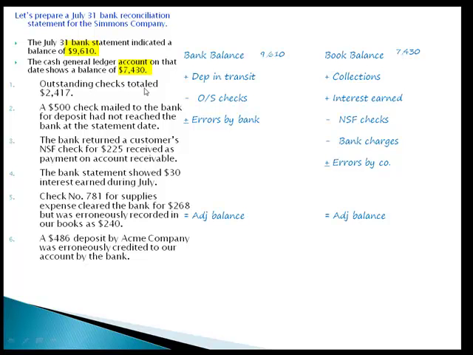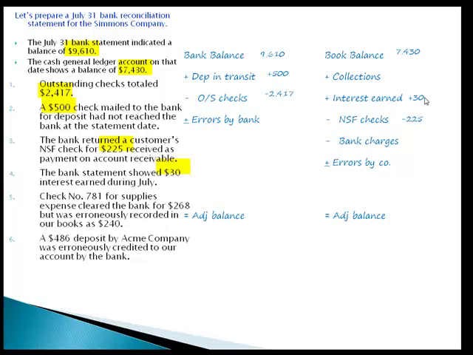Number one says outstanding checks total $24.17. Well, that's outstanding checks right here. Number two, a $500 check mailed to the bank for a deposit had not yet reached the bank at the statement date. That's a deposit in transit. Number three, the bank returned a customer's NSF check for $225 received as payment on accounts receivable. NSF check. That goes over here, minus $225. Number four, the bank statement shows $30 interest earned during July. Interest earned. It's over here.